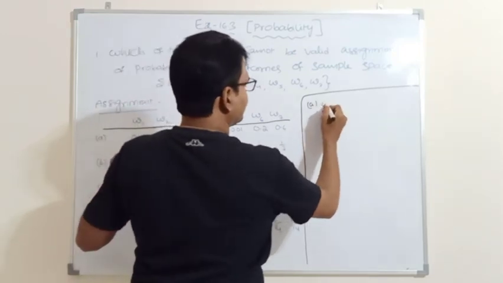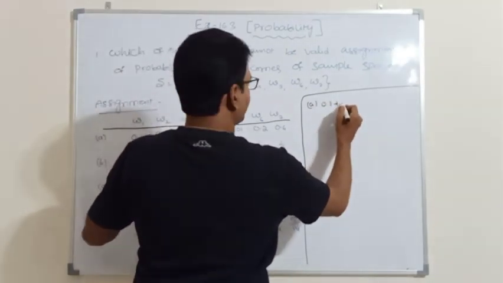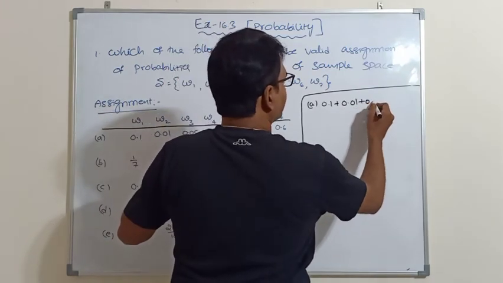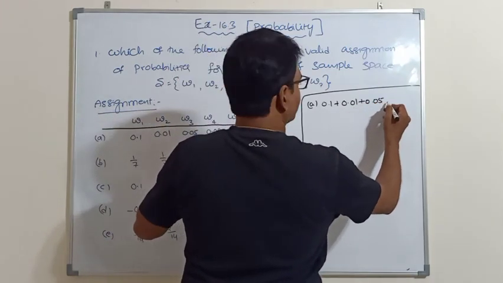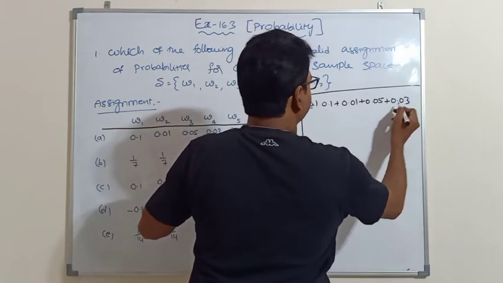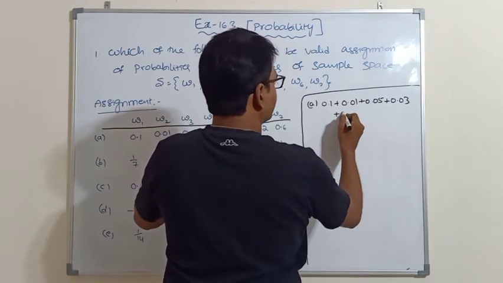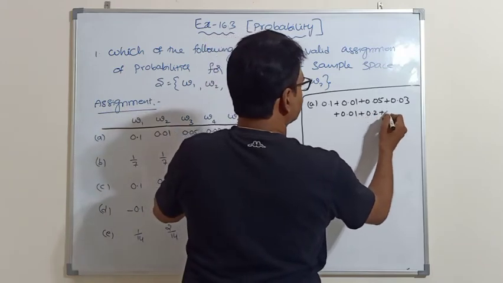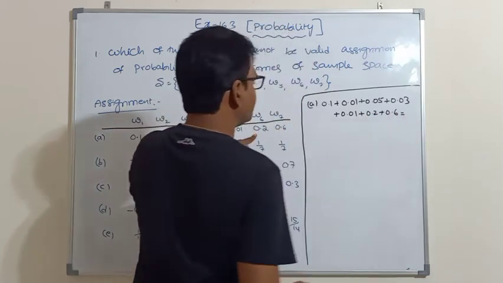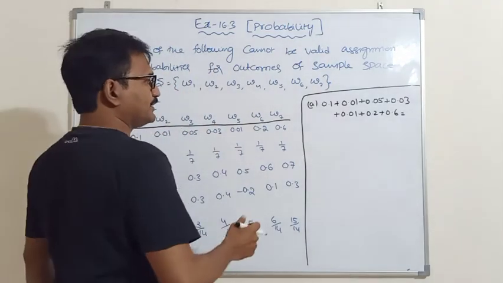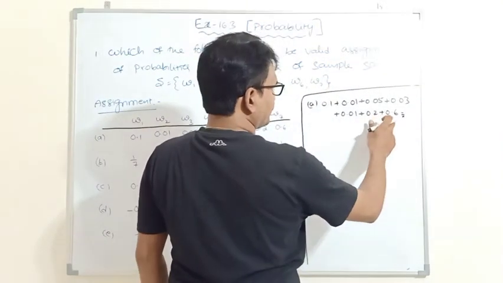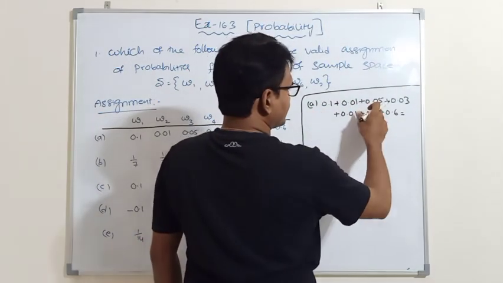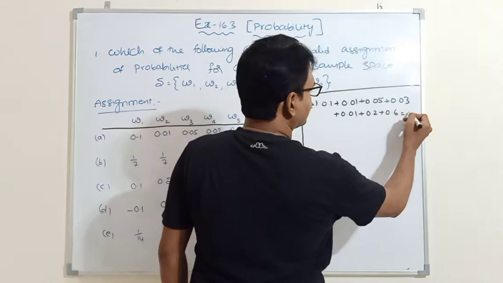So add 0.1 plus 0.01 plus 0.05 plus 0.03 plus 0.01 plus 0.2 plus 0.6. If you add all the probabilities, 0.1 plus 0.2 is 0.3, 0.3 plus 0.6 is 0.9, then 0.02, 0.07, 0.09, 0.1. That means 1.